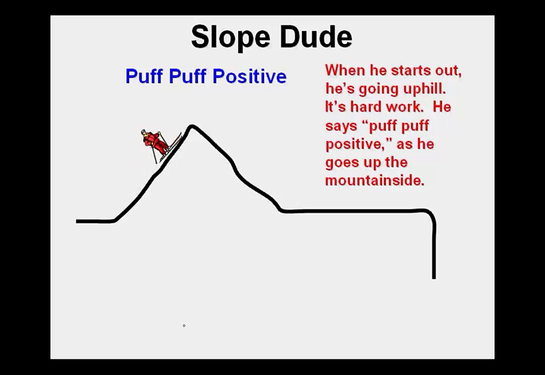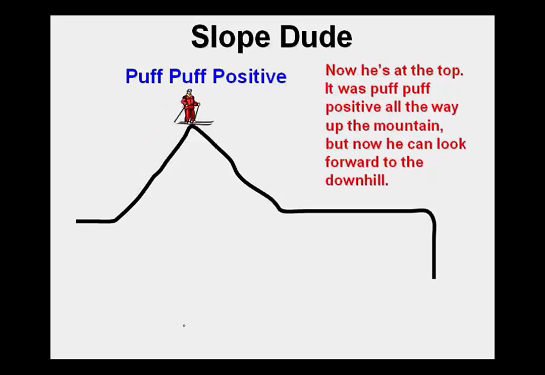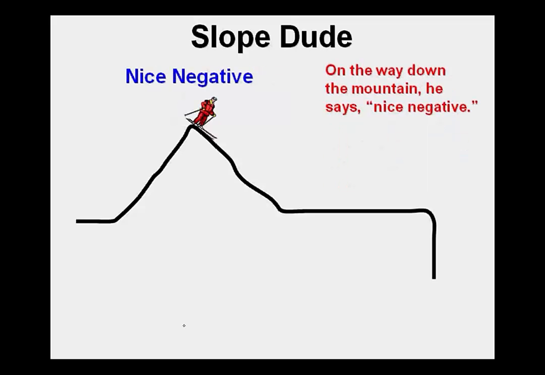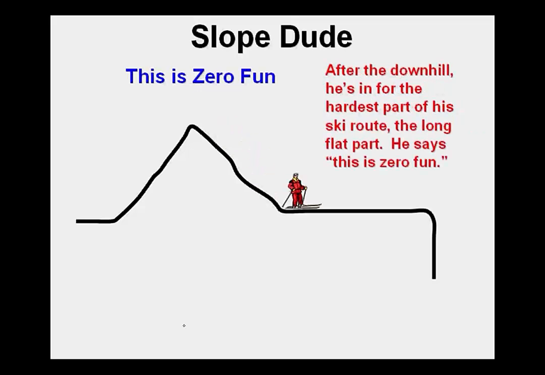Now he's at the top. It was puff, puff, positive all the way up the mountain. But now he can look forward to the downhill. On the way down the mountain, he says nice, negative. Nice, negative. And now, after the downhill, he's in for the hardest part of the ski run. The long flat part. He says, this is zero fun.